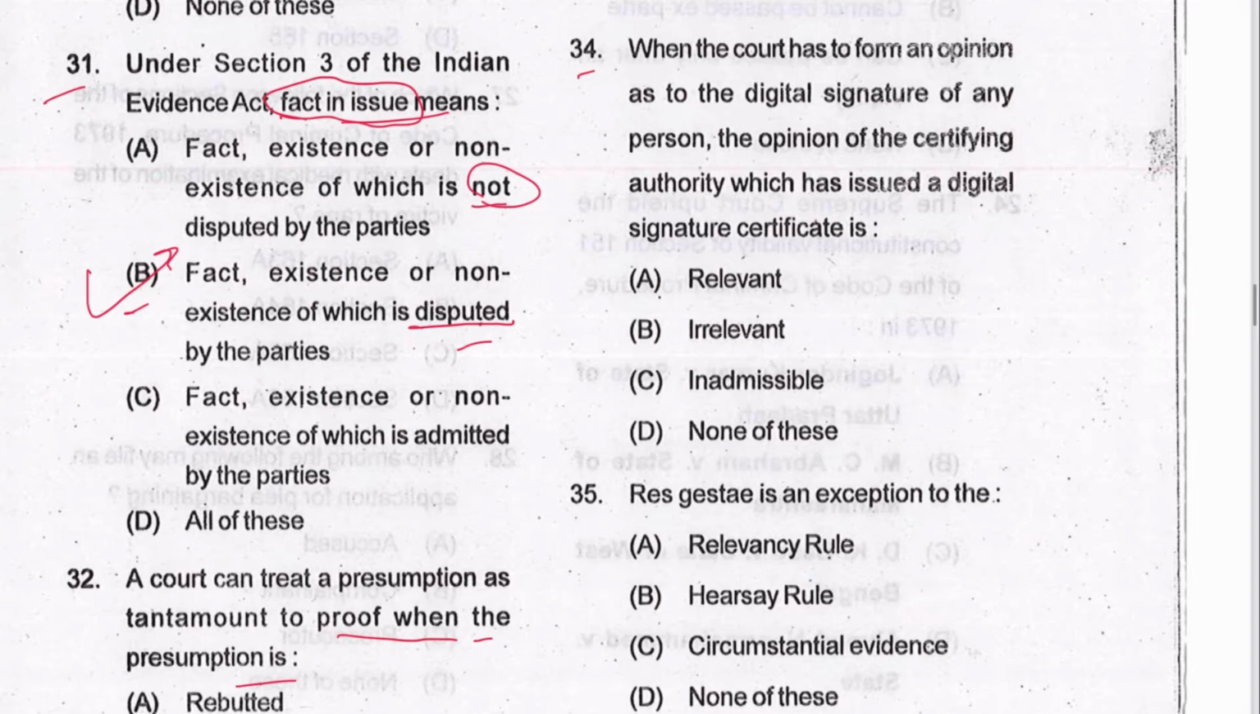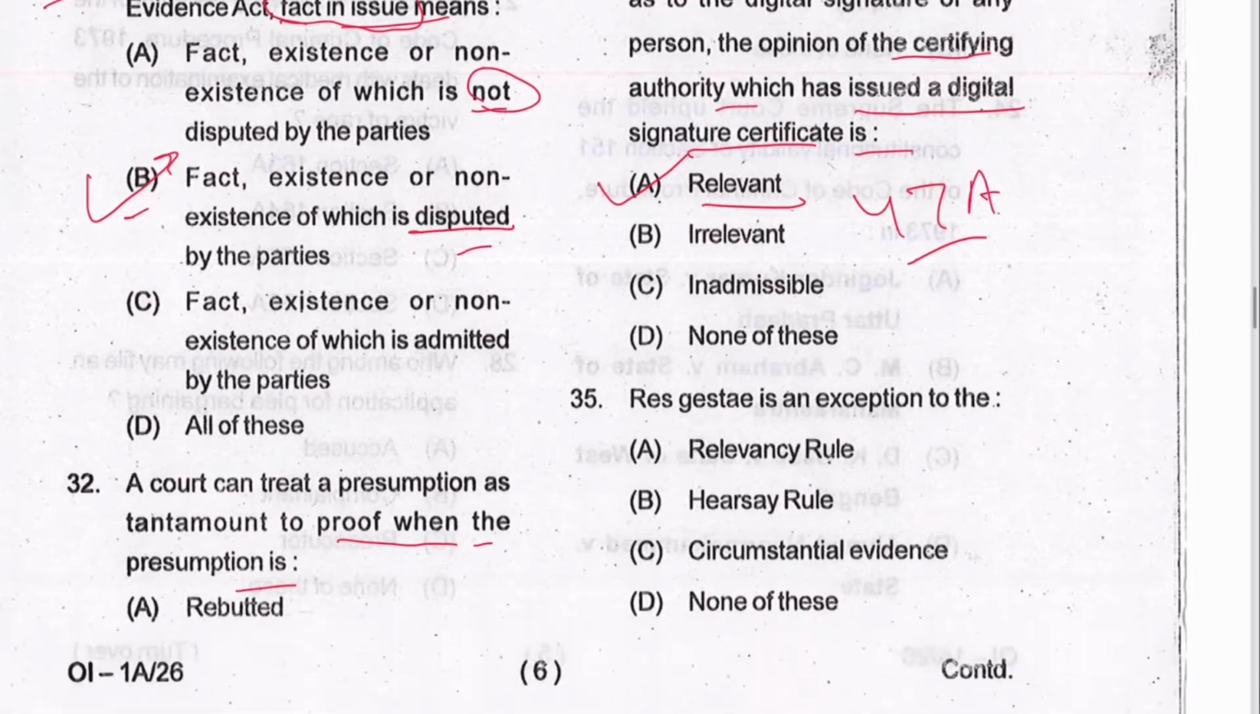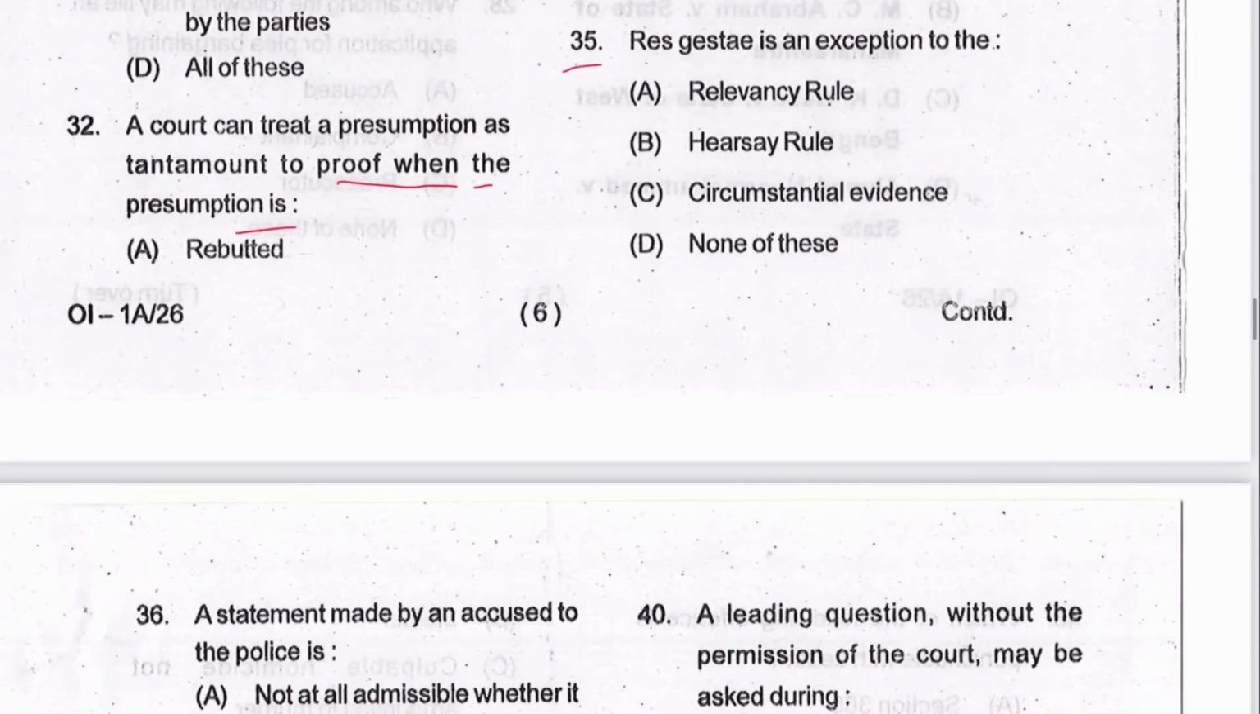Next 34. When the court has to form an opinion as to the digital signature of any person, the opinion of the certifying authority which has issued a digital signature certificate is relevant. A is the answer. And where this is mentioned? Section is 47A. Next 35. Register is an exception to hearsay rule. B is the answer. Common question, repeated question so many times.